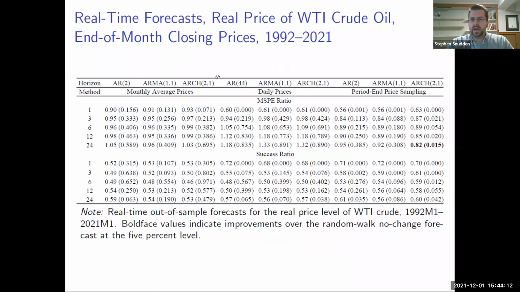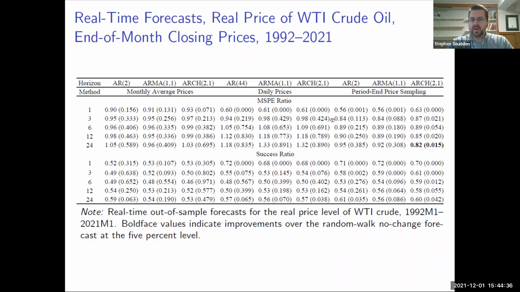Well, we consider disaggregated approaches. So we have the MSPE ratio and the success ratio of 3 univariate models. And in this standard setting, we estimate our models with monthly average prices. And we can see here that for the different forecast horizons, none of our models are able to outperform the average price no change benchmark at the 5% level.